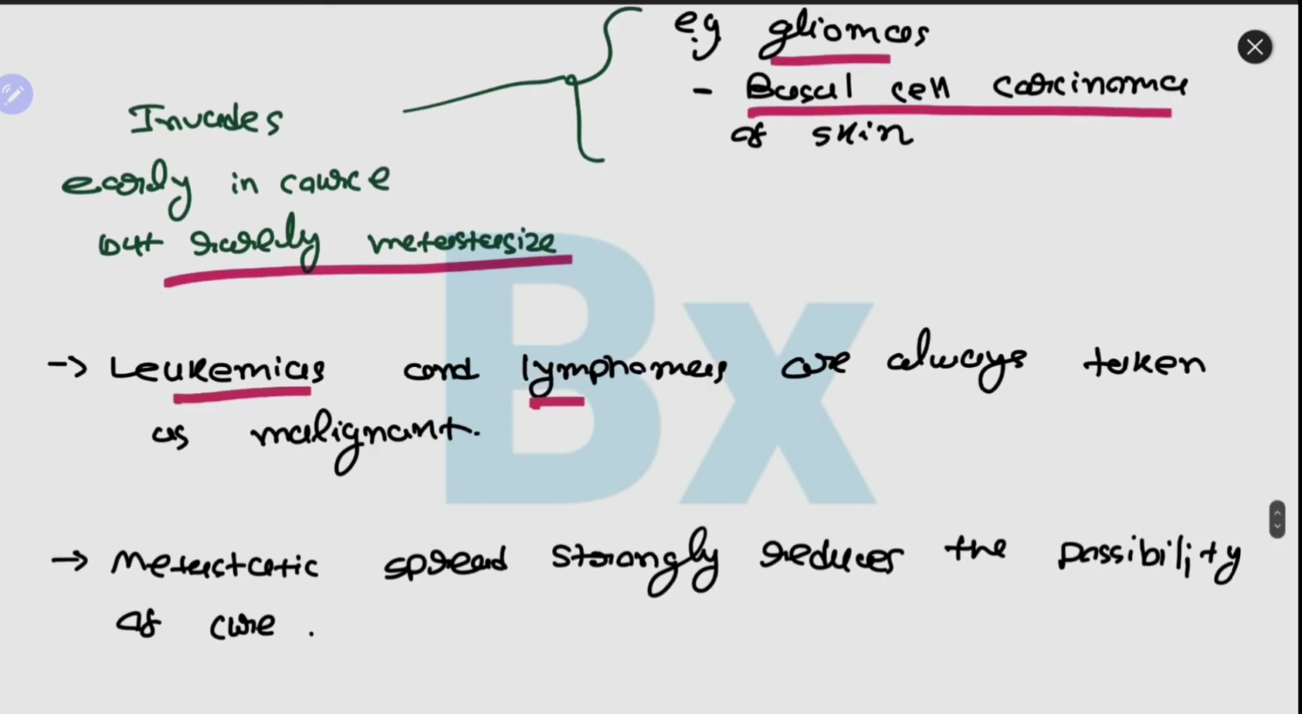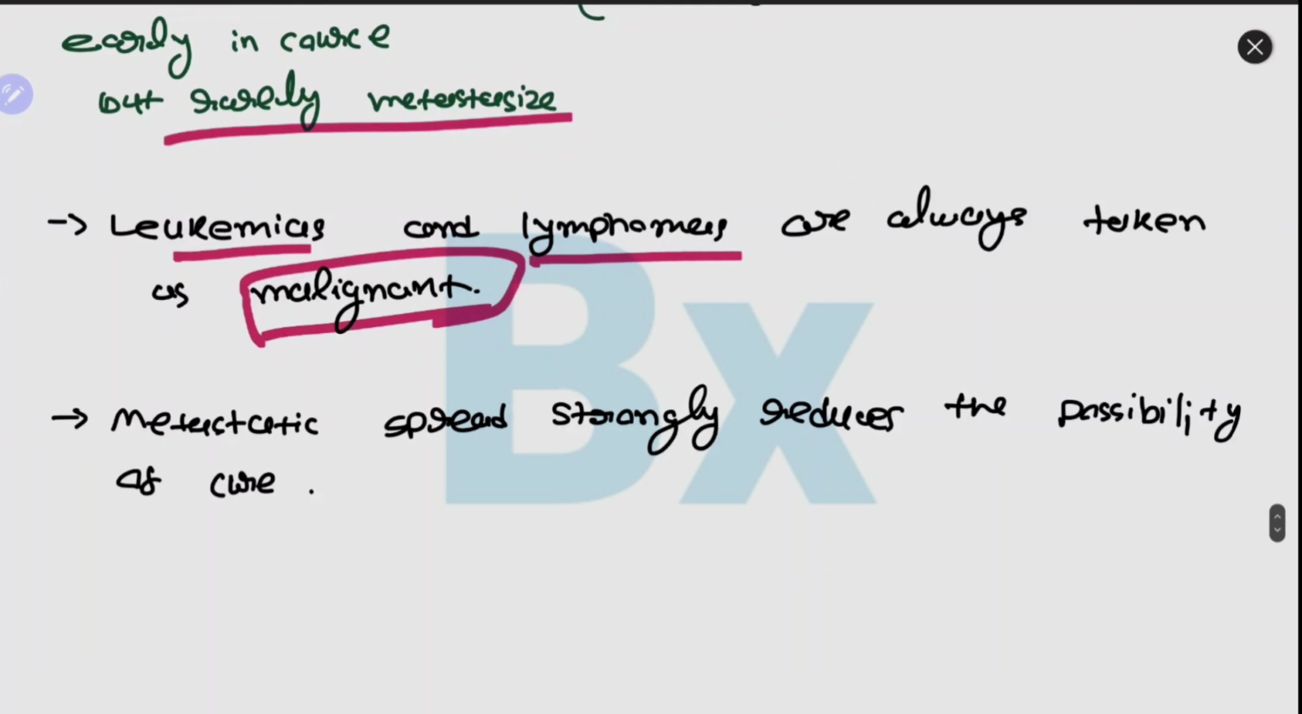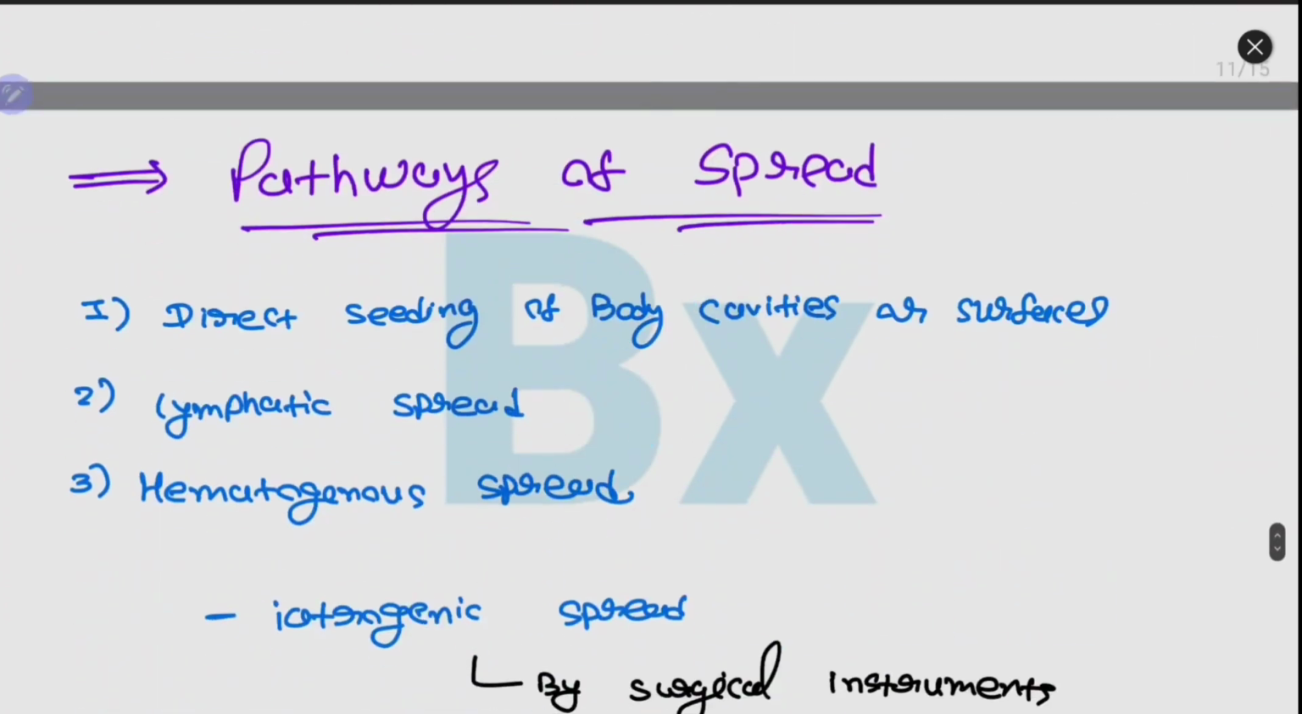Leukemias and lymphomas, which are tumors of blood cells, are always taken as malignant. If leukemia or lymphoma is present, it is marked as a malignant tumor only. Metastatic spread strongly reduces the possibility of cure. It makes sense: if the tumor has spread to many sites, it is harder to cure. And now the main thing: how does a tumor spread?